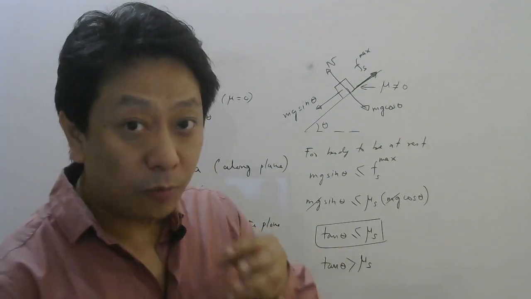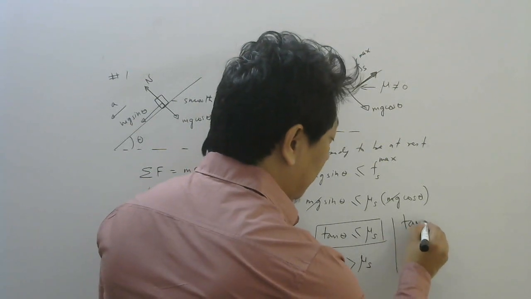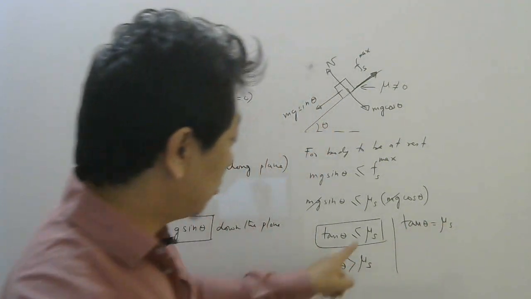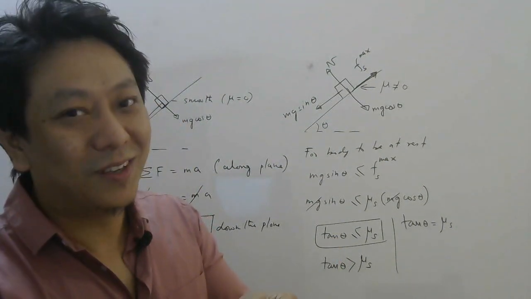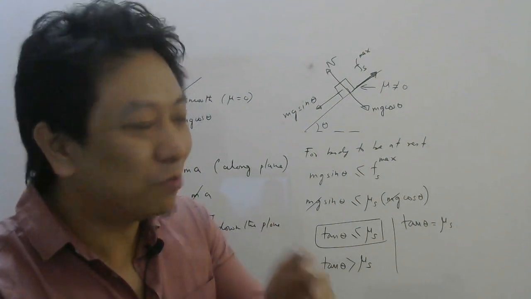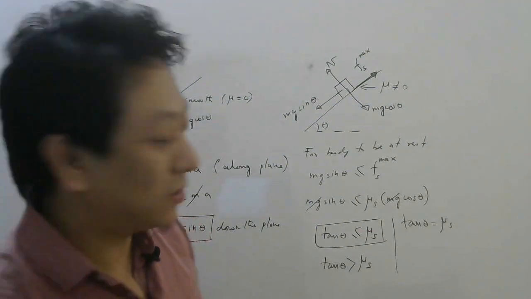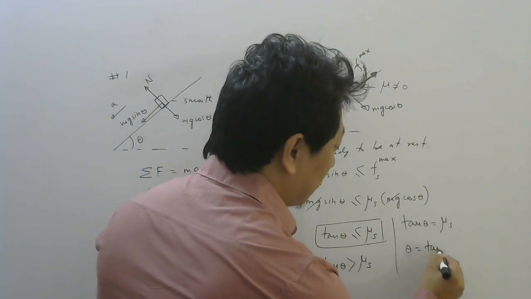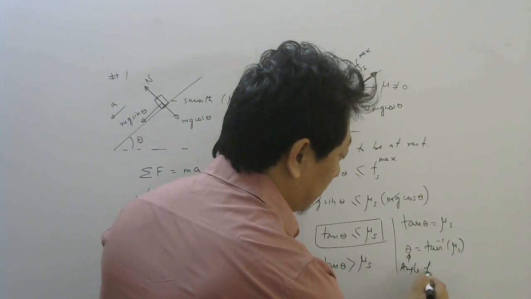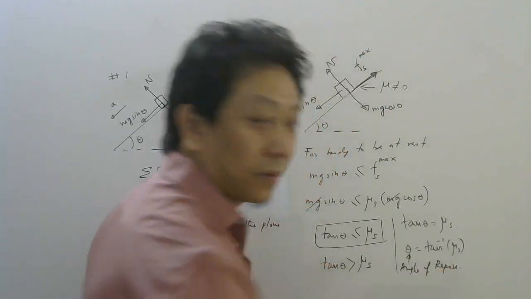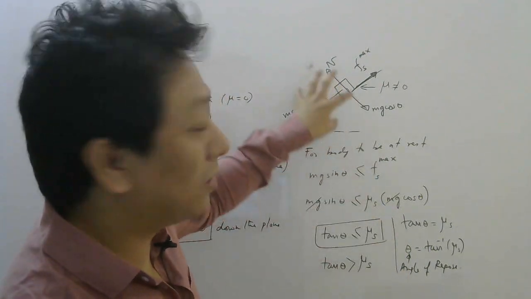Okay? And that angle where it is about to move, how will you find that angle? Very simple. Just make tan theta equal to mu s. Because less than mu s, it will not move. Equal to mu s means what? It is about to move. Okay? It is about to move. So at that angle, the formula will be tan theta equal to mu s, and theta will be tan inverse mu s. And this angle is also called in physics the angle of repose. So if your angle is greater than this, it will move. If your angle is less than this, the body will stay at rest.